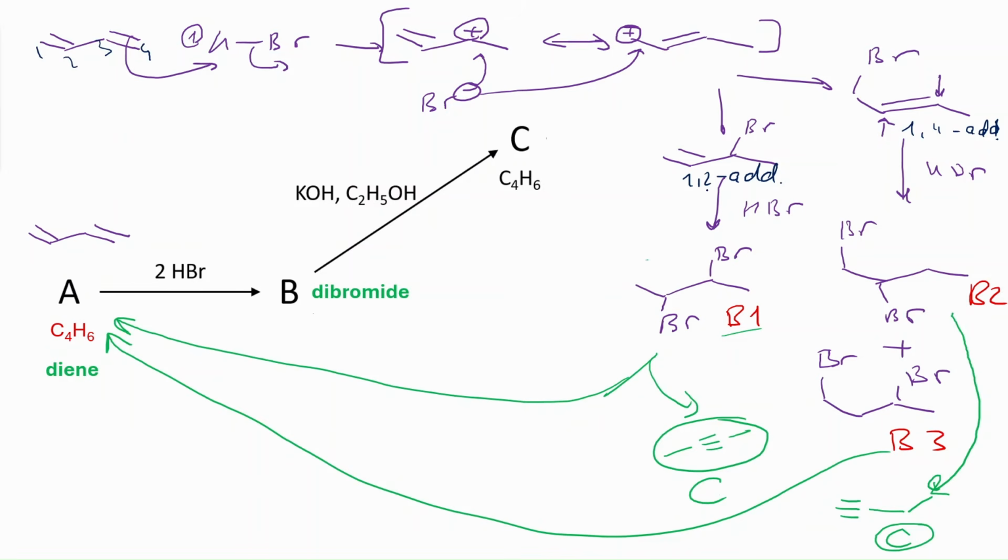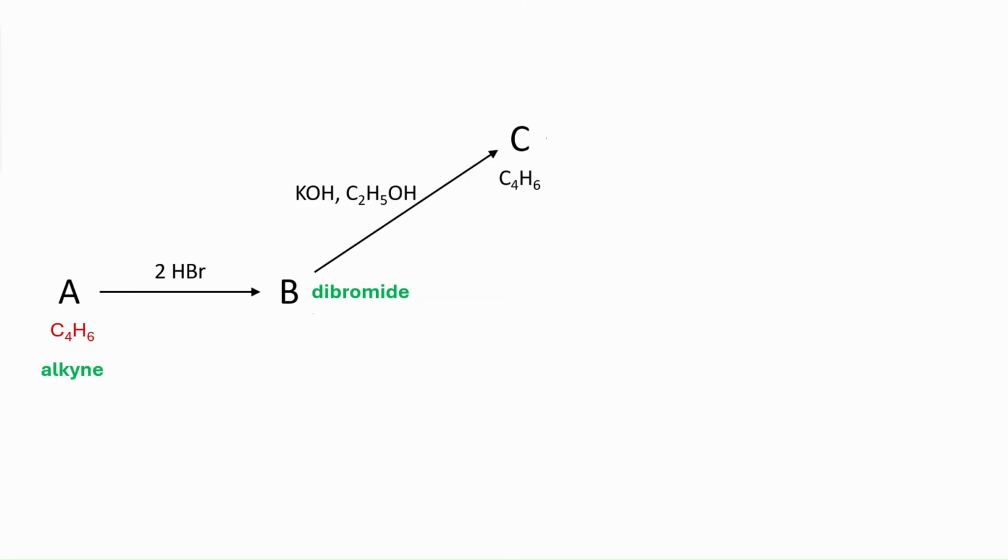In the first case, 1,2 addition, we are having hydrogen here and bromine here. They're just 1,2. And in this case, we are having hydrogen here and bromine here, they're like 1, 2, 3, 4. Like this is one addition. So B1 and B2 are basically dibromides we have from the diene that we have shown here. So this is the first possibility.